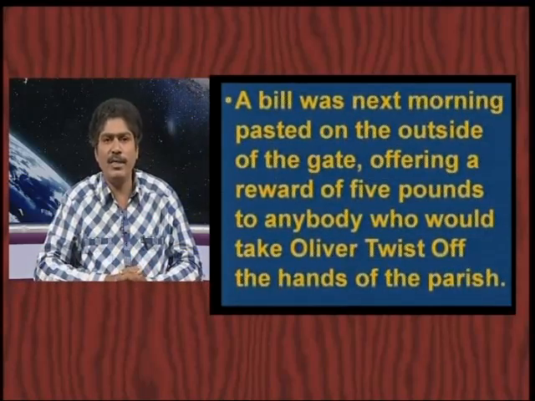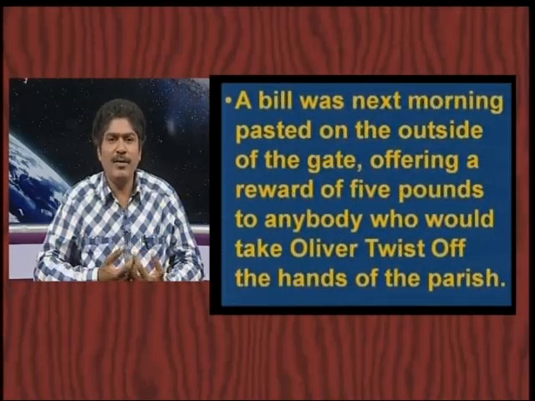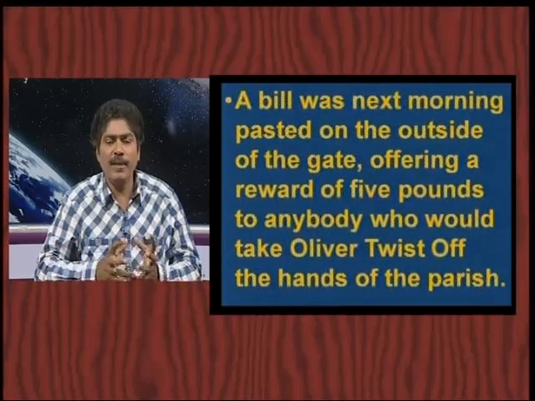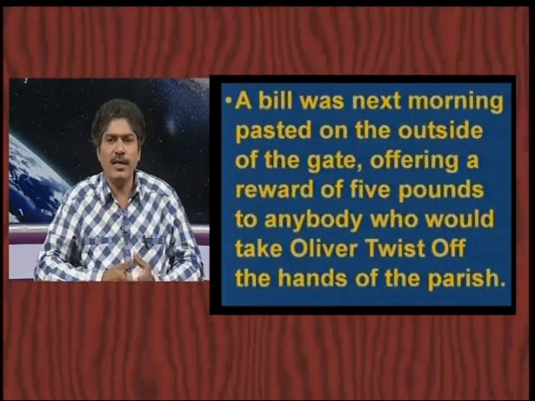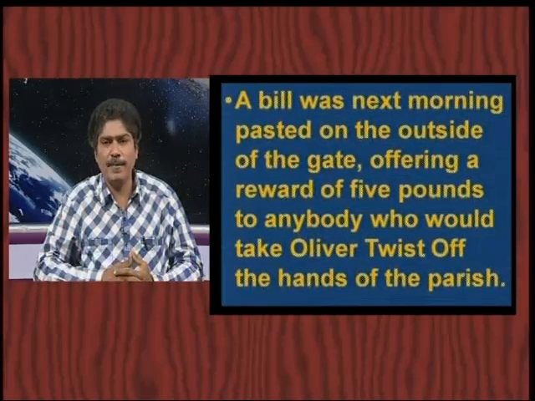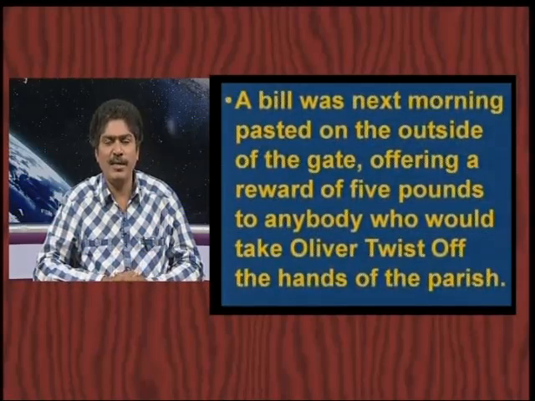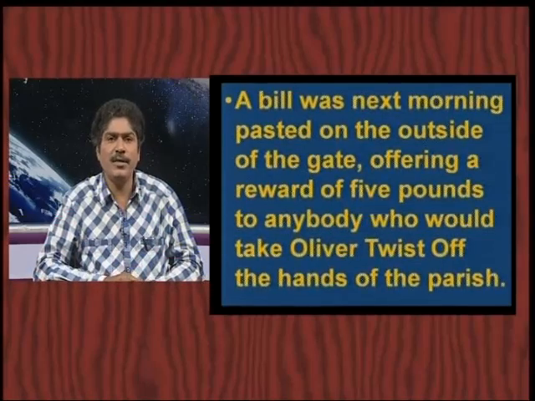Immediately what happened, do you know, dear children? A bill was pasted there. A bill means one punishment was framed against Oliver, and it was pasted outside the gate. What was the information there? You observe and tell your teacher.